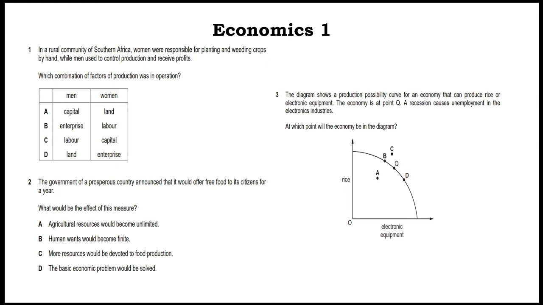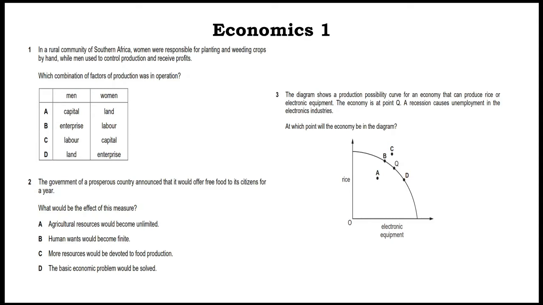The first MCQ: in a rural economy of South Africa, women were responsible for planting and weeding crops. So it means basically women are providing labor by hand, so it means direct labor. While men used to control the production and receive profits, it means men were enterprising. So which combination of factors of production was in operation? That is enterprise for men and labor for women. This is the answer.